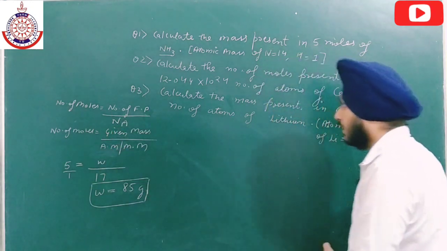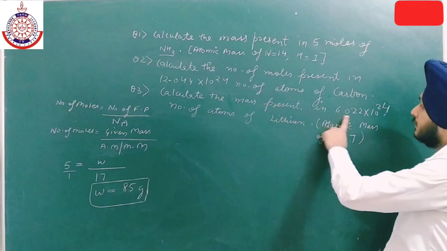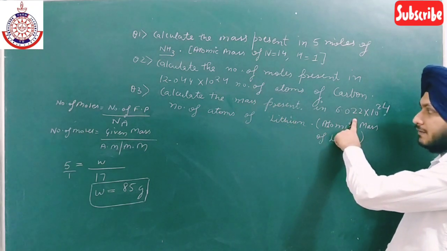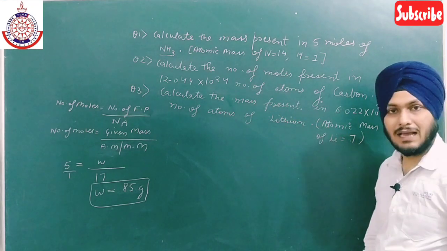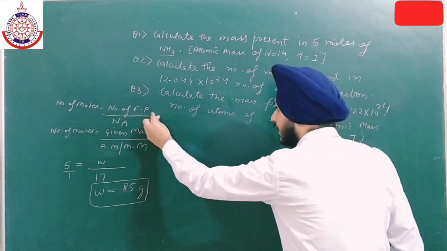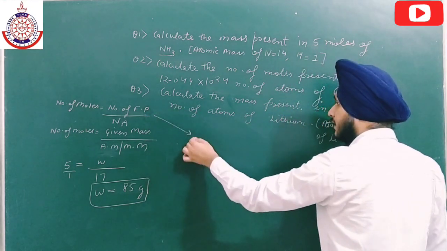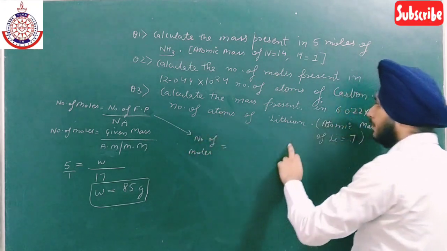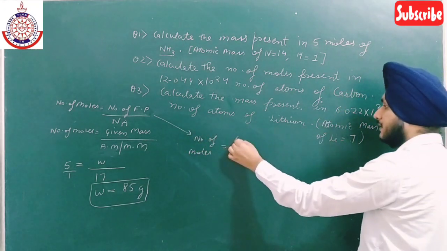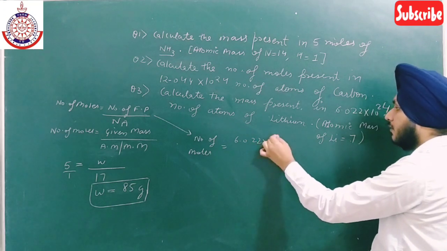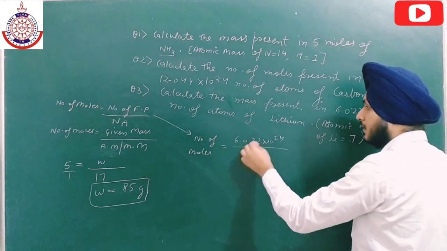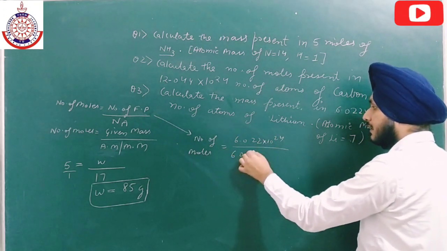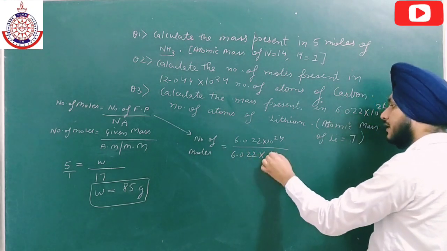Here I am doing the same thing: the number of fundamental particles is given to us and we know the Na value. So from this formula I am calculating the number of moles. Number of fundamental particles is 6.022 into 10 to the power 24, and the Avogadro number, whose value we have already recalled, is 6.022 into 10 to the power 23.